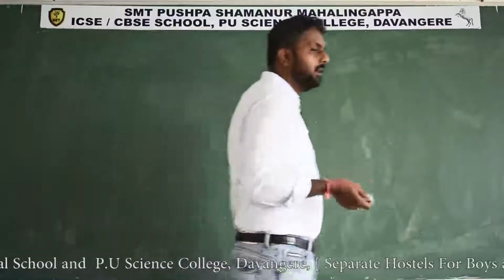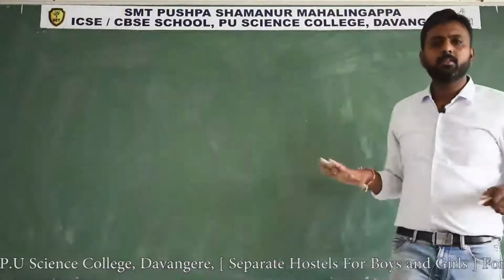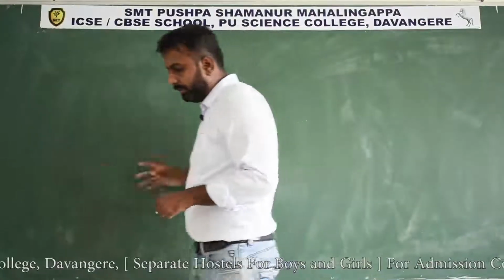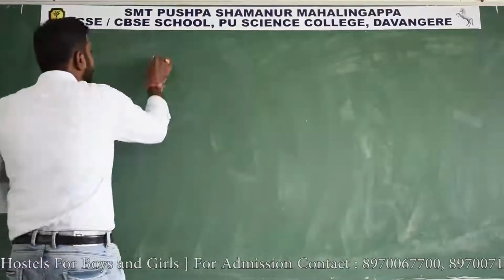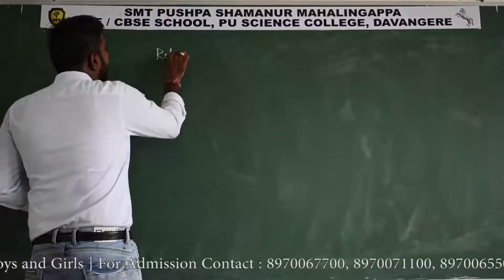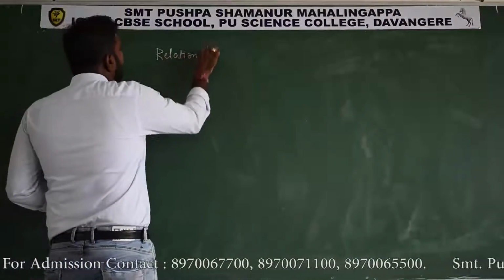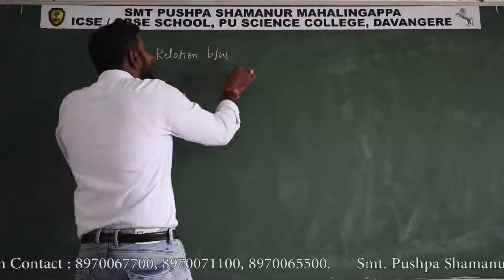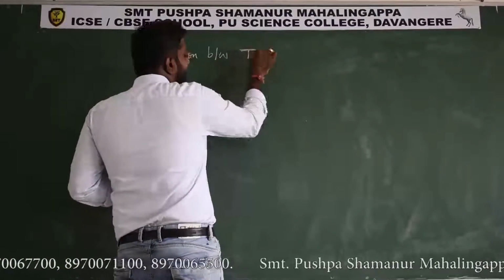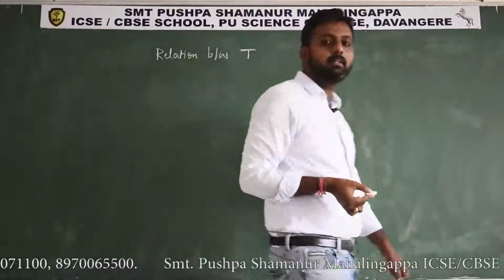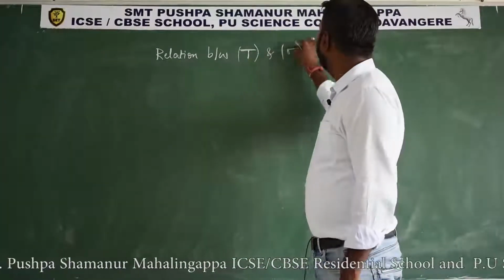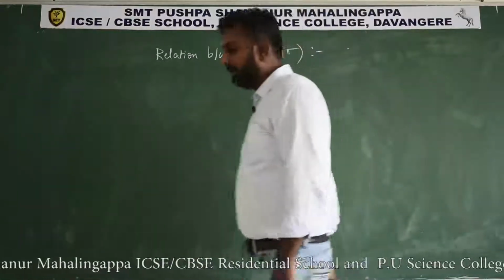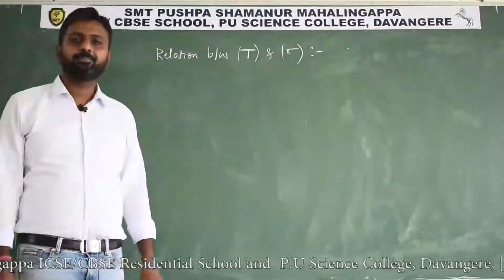And after understanding surface tension and surface energy, next I will derive the relation between T, the surface tension, and sigma, the surface energy.